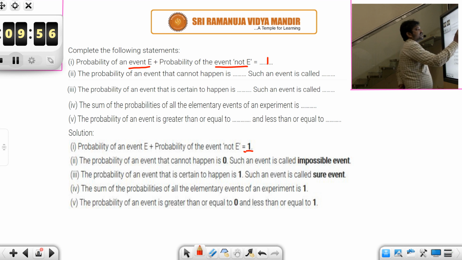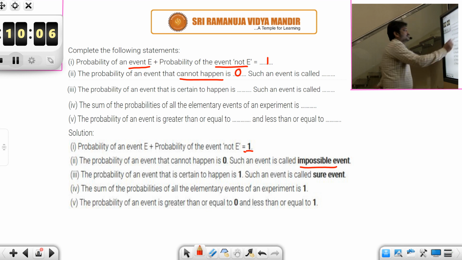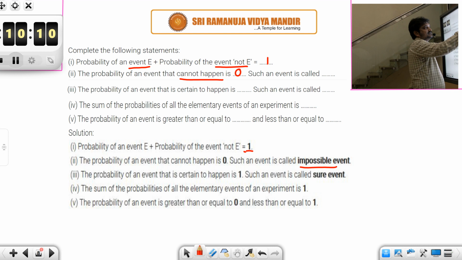Next, the probability of an event that cannot happen, that can never happen: what will the probability be? That is 0. Such an event we call an impossible event. Then the probability of an event that is certain to happen, it will always happen, is 1. Such an event we call a sure event.